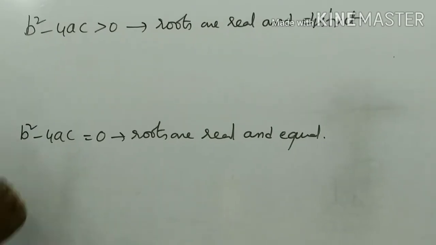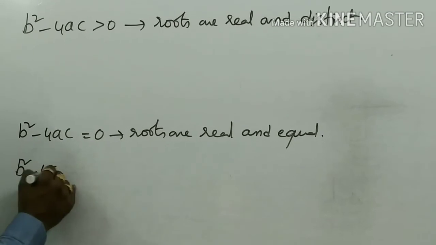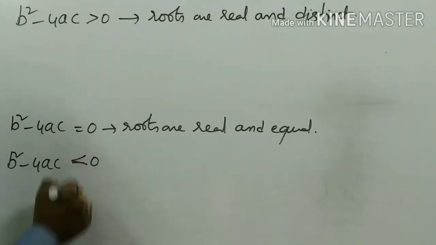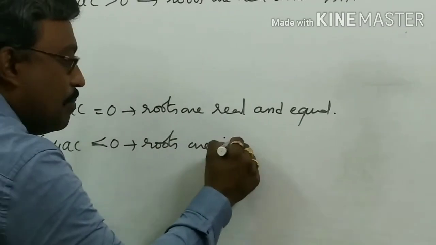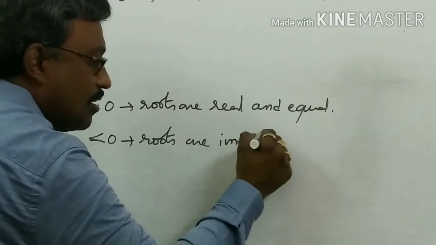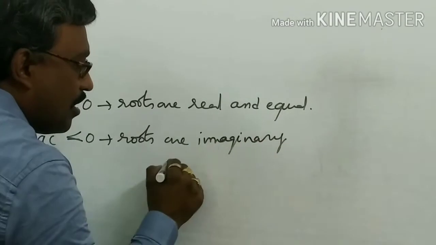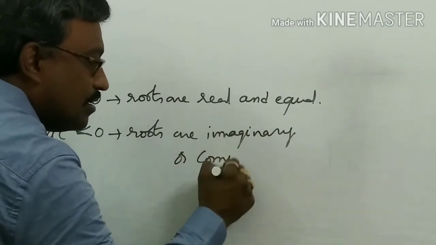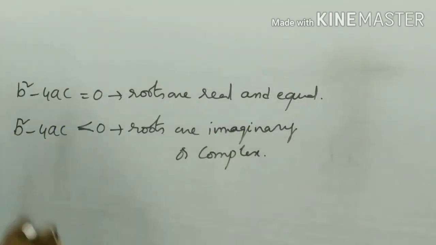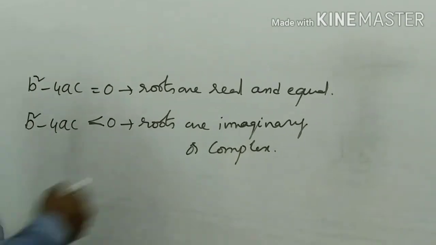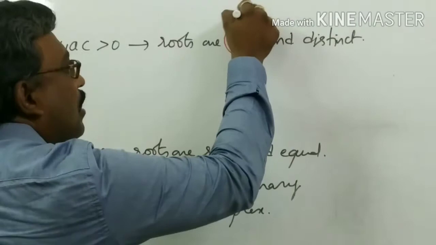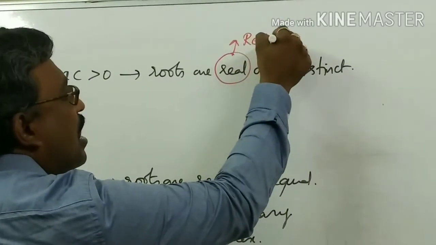Two roots will come. Those two roots are, of course, real roots, and they are equal. If b square minus 4ac is less than 0, roots are imaginary or complex. They are complex numbers. And here, what is meant by real? Real means real numbers.